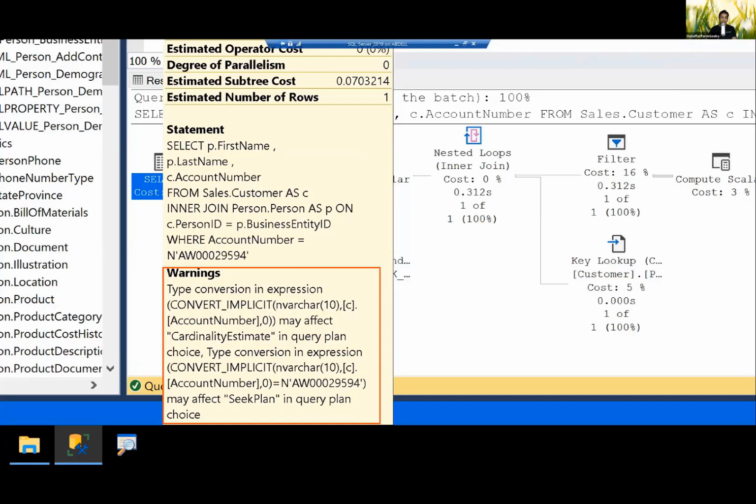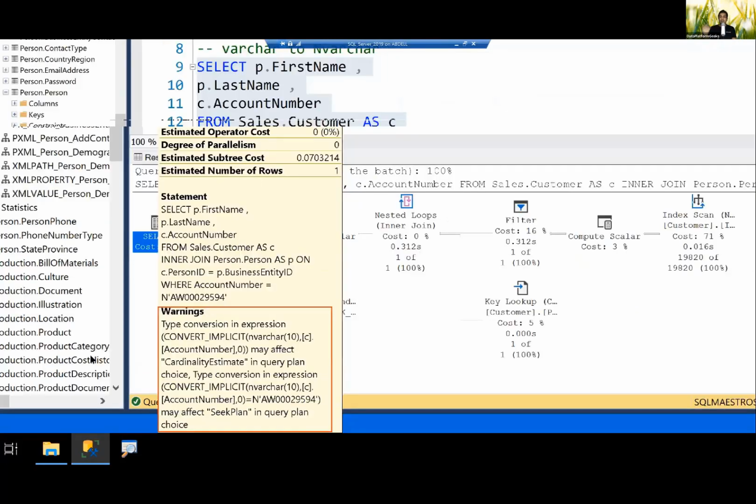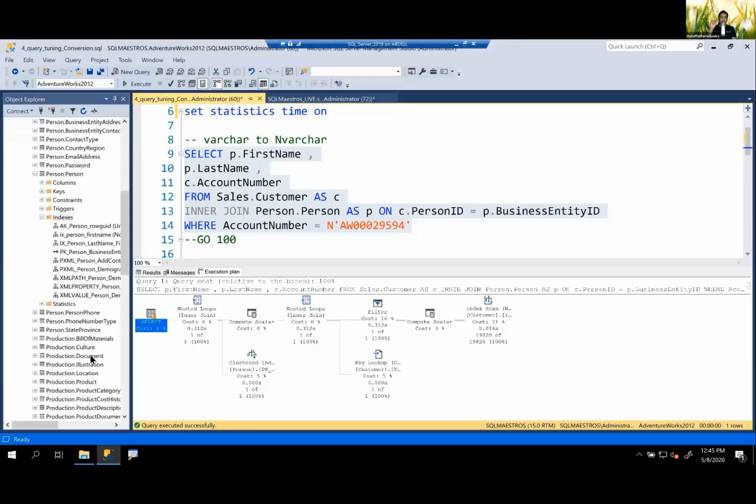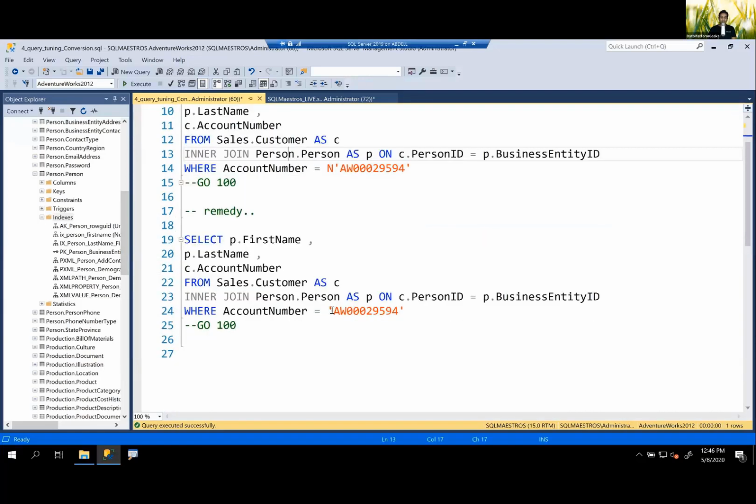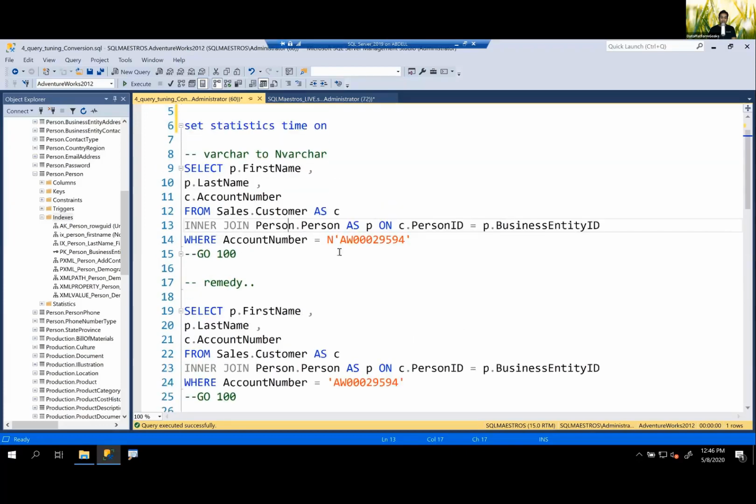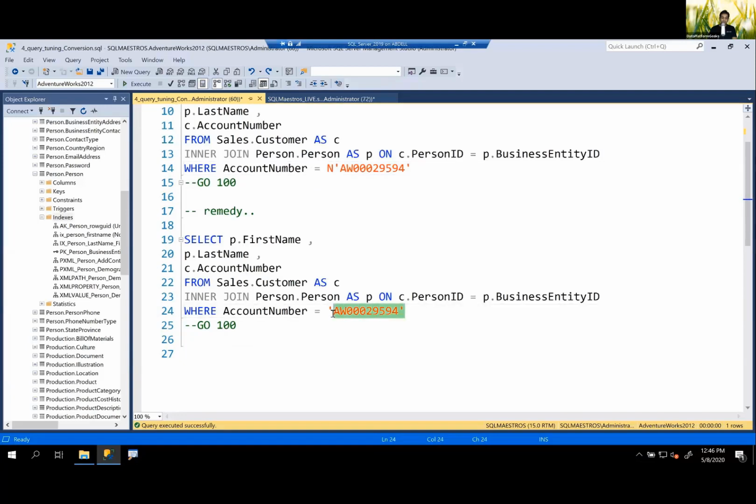So a lot of jargon there, which means the moment you see CONVERT_IMPLICIT, that is where you have to think, can you do something about that? Is conversion really required? So now let's see how you can fix it. Well, the fix is very simple. I could have even just done it here. I can just remove this N, right? That's all that is required, because then it becomes a varchar. Otherwise you're converting from a Unicode string to a non-Unicode string, because this Unicode thing is really not required.